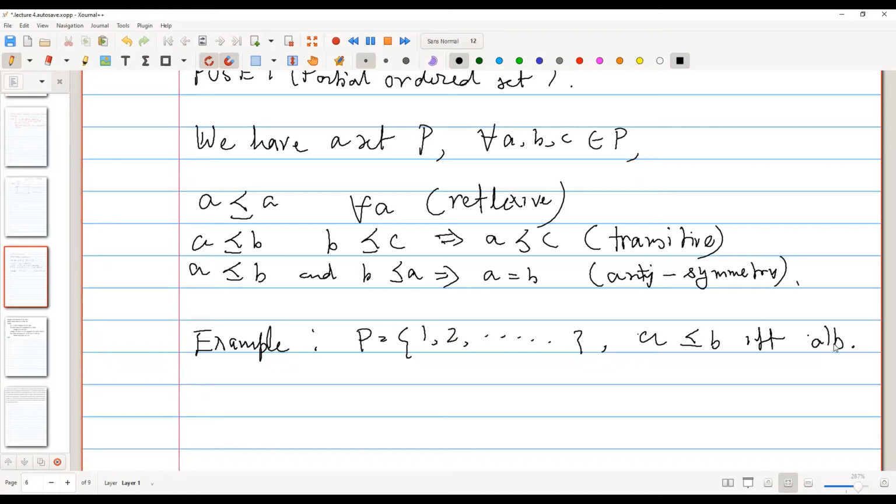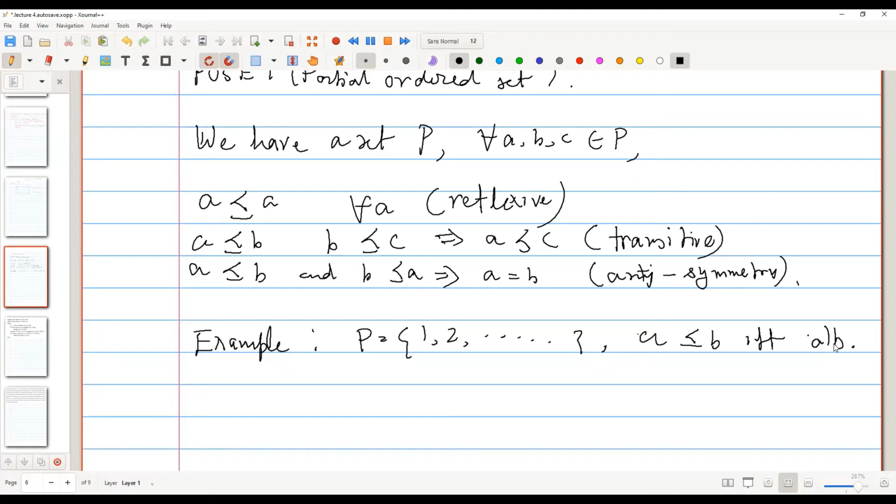Can you see that they basically satisfy all the conditions? A divides A, and if A divides B and B divides C, then A also divides C. And if A divides B and B divides A, then A and B are equal. So it's an example of a poset.